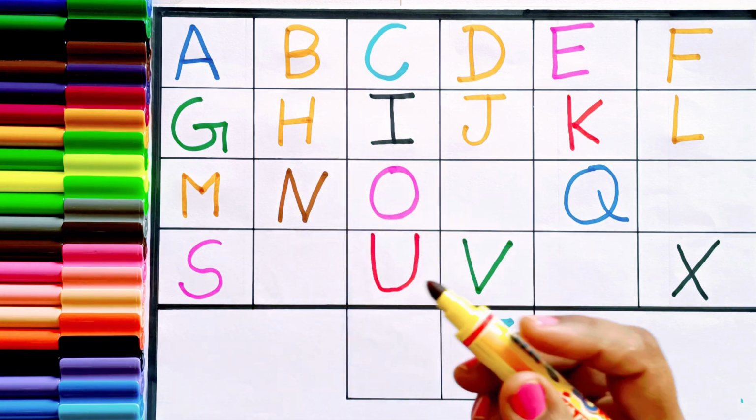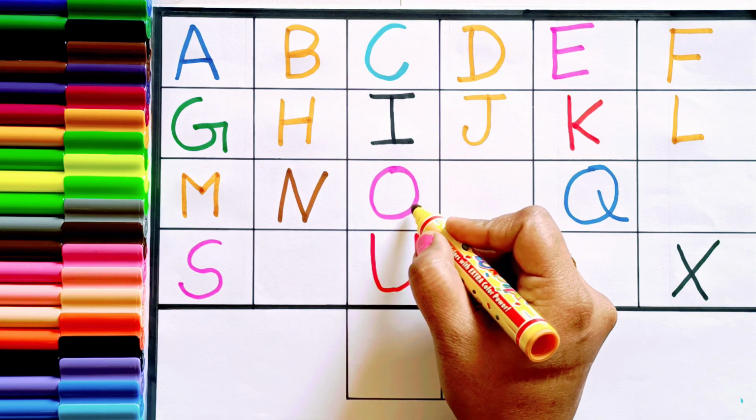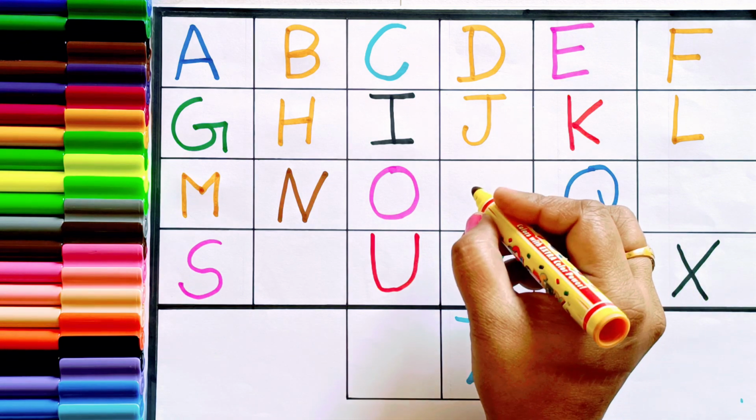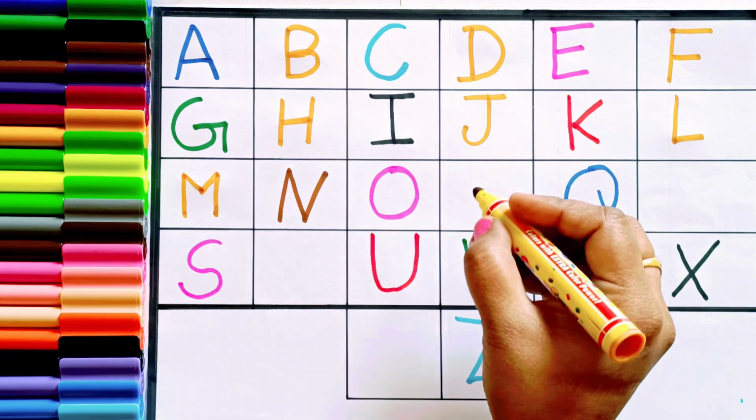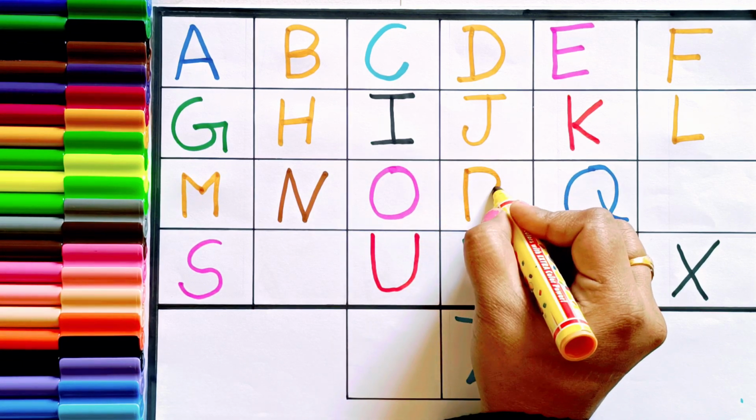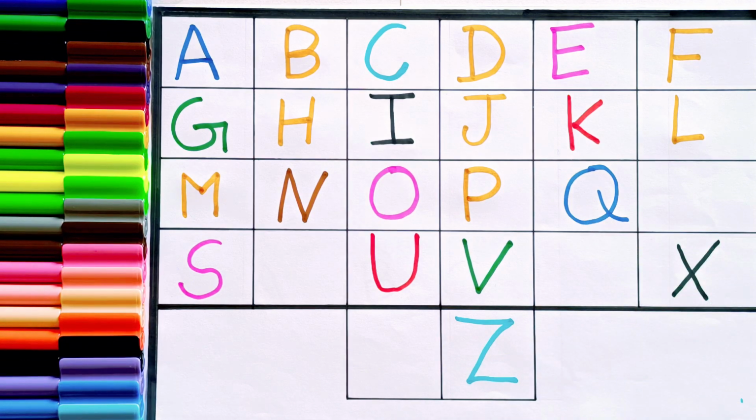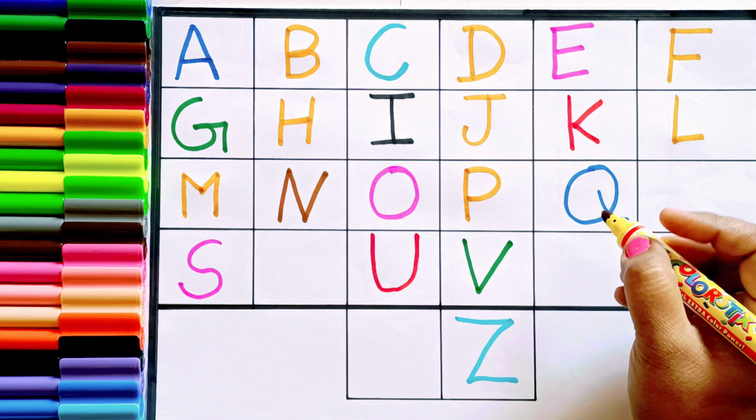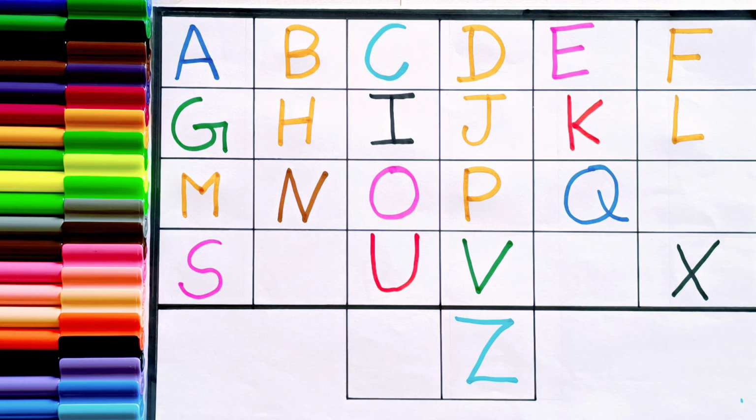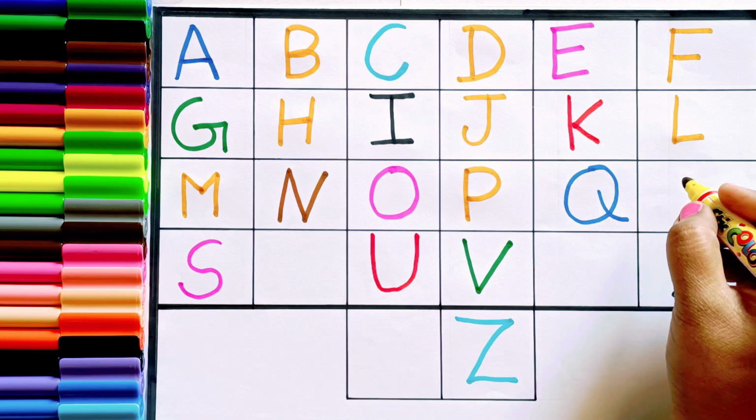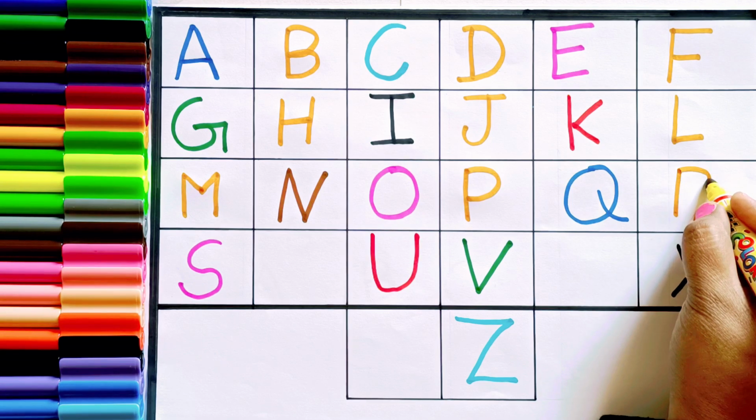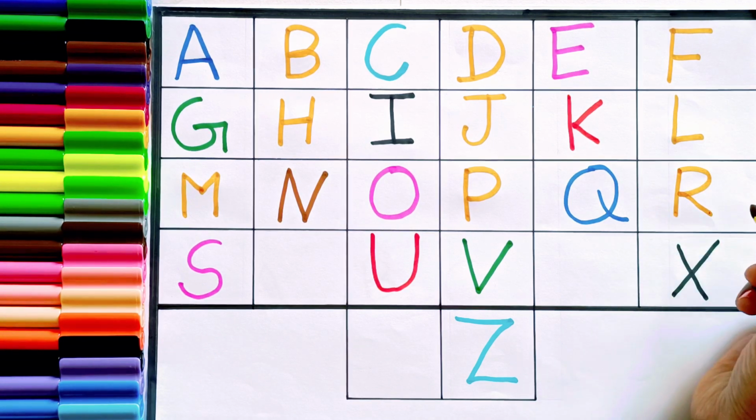N. Next is O. What comes after O? P. P for parrot. Next is Q. Q for queen. Next is R. R for rocket.